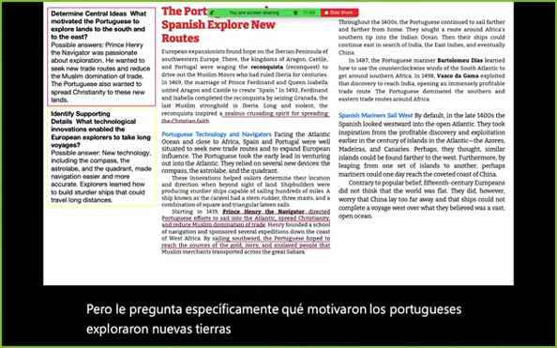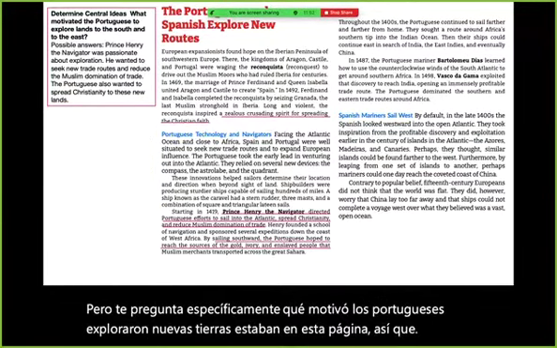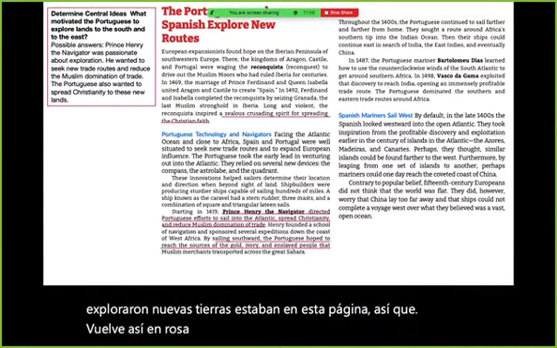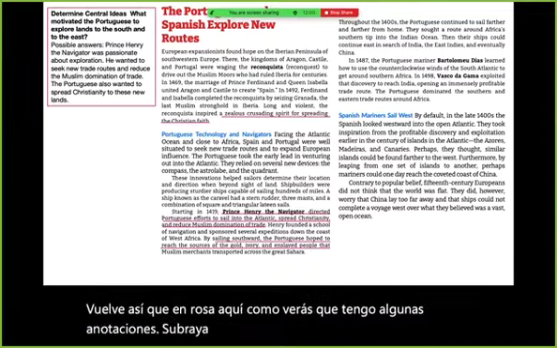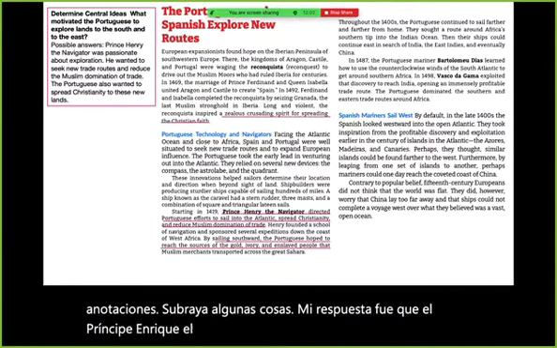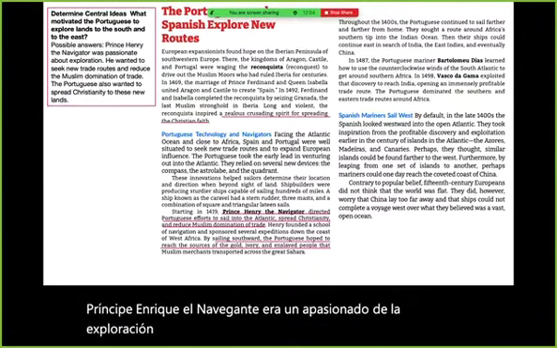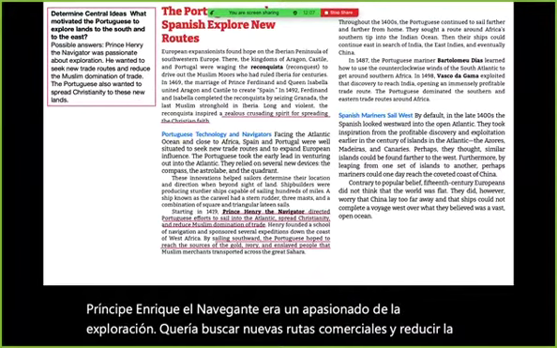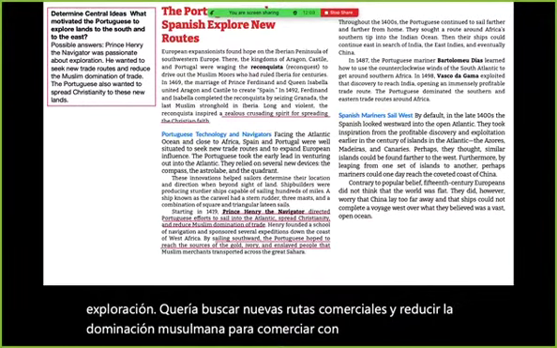So I go back. In pink here, as you will see, I have some annotations. I underlined some things. My response was that Prince Henry the Navigator was passionate about exploration. He wanted to seek new trade routes and reduce the Muslim domination of trade. The Portuguese also wanted to spread Christianity to these new lands.